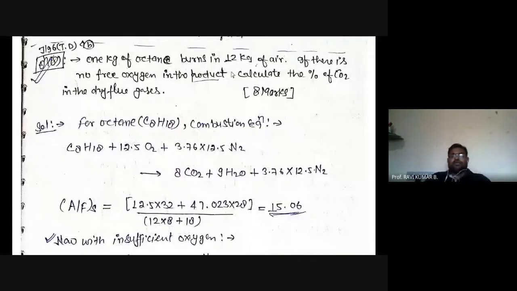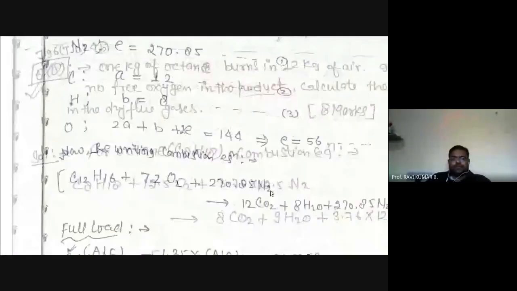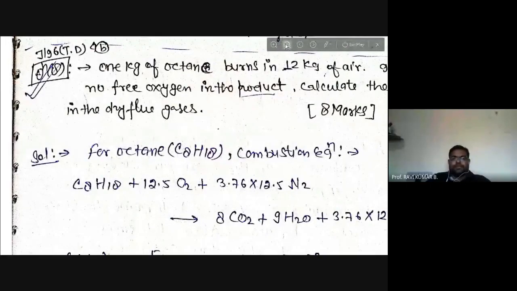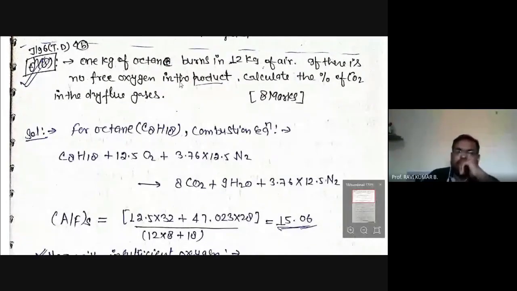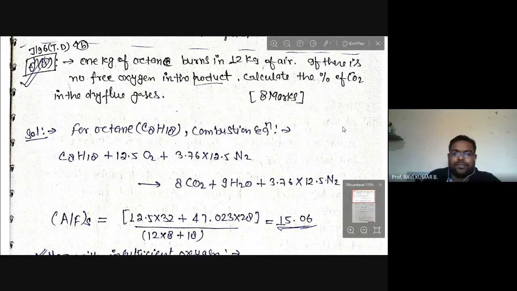So now you look at this numerical problem. This is also very, very important. So it is here: 1 kilogram of octane burns in 12 kilogram of air. If there is no free oxygen in the product, that means no oxygen present in the product. So what will be present then? Nitrogen, H2O and CO2 will be present. Calculate the percentage of CO2 in dry flue gas. So in the post combustion product, we need to find out the percentage of CO2 present in the dry flue gas.